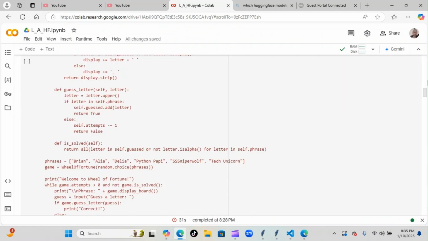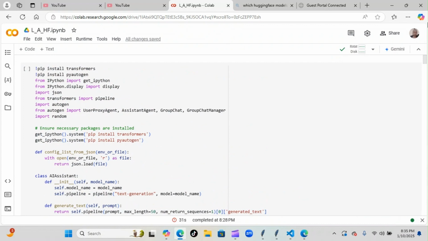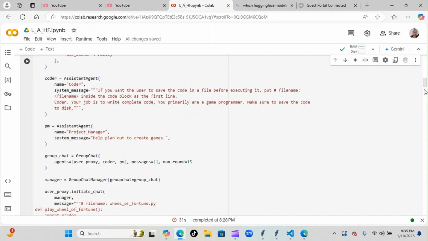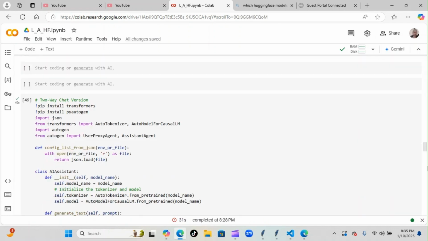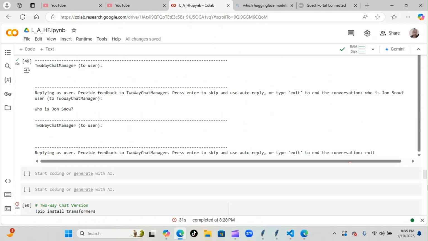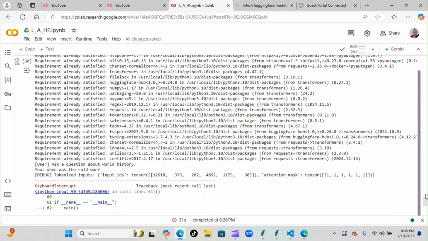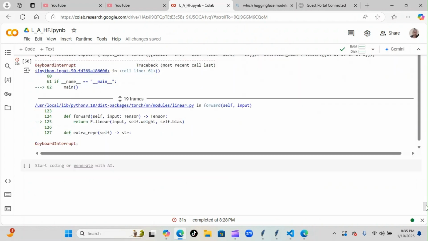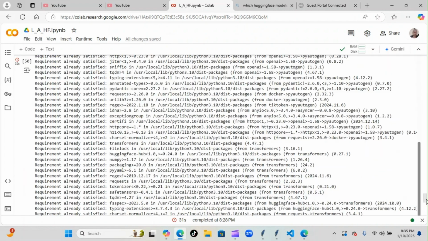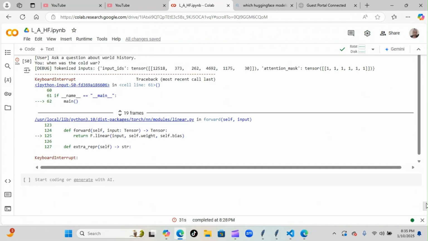So again, just to do a quick recap, we are still able to generate our game using the models. We just aren't able to do anything intuitive with them. They still need to be hard coded and told what to do. But of course, like I said with the last one, it's showing a little potential. I may try to upload a PDF of Game of Thrones and see if we can get that going with the Jon Snow question here and see if we can have the agents read through the PDF and return responses to us like it usually does when we're doing the prompt engineering.